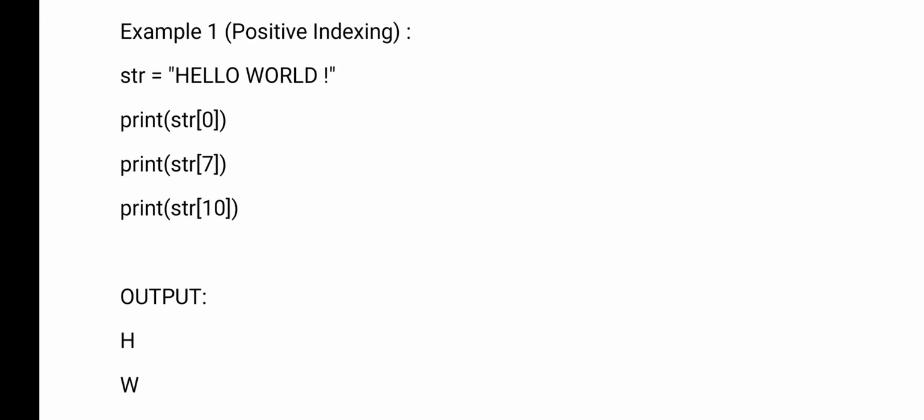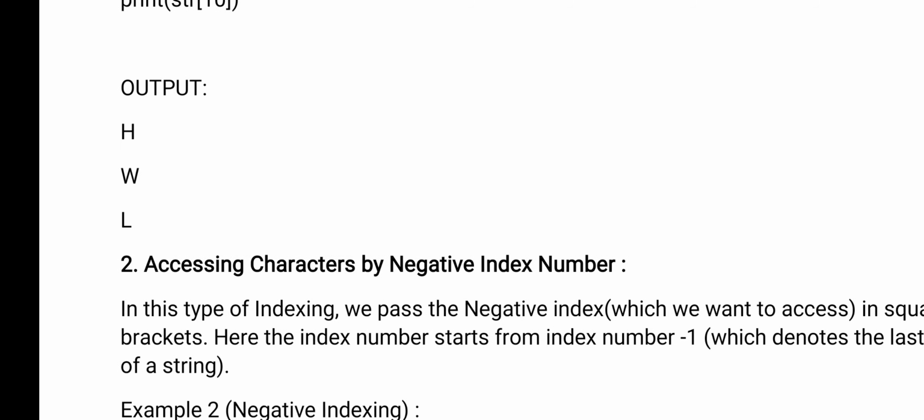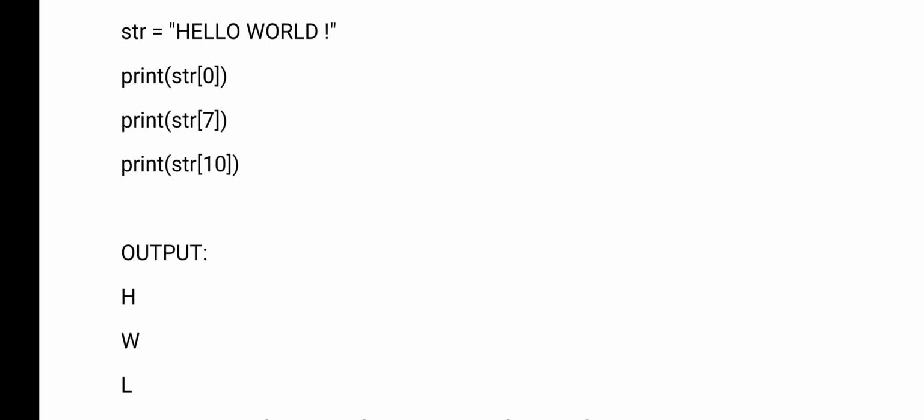What is str7? W, because hello is 5, space is 6, W is 7, like that. So here we are discussing the positive index, a method of accessing a character using a positive index only. The purpose is the same, nothing but accessing characters.